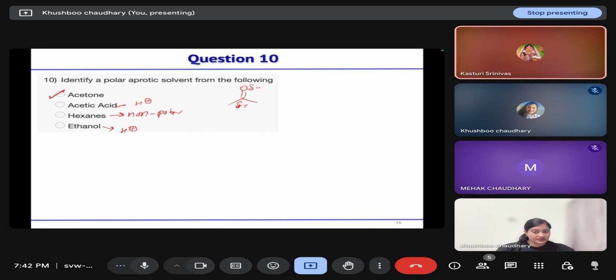Hexane, how is it possible? Hexane does not have any electronegative atom attached to it. So there is no polarity in the system.